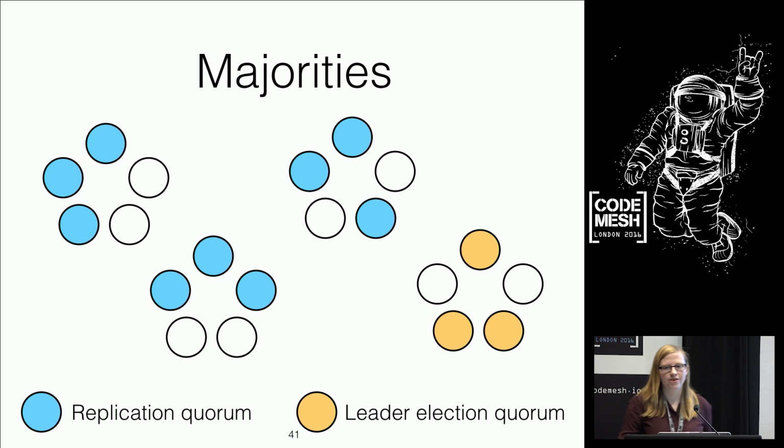So this is what we're used to, majorities. We have a system of 5 nodes, and we require 3 of them to get on board before we can make a decision. And it doesn't matter whether that decision is electing a leader, as shown here in the orangey color, or doing some replication, so adding something to a log. Whatever it is, we need 3 people, the majority, to get on board. And the logic behind this is they're always going to overlap.